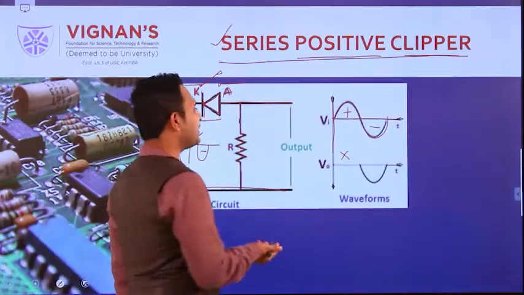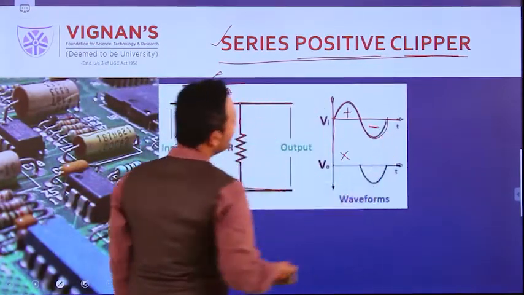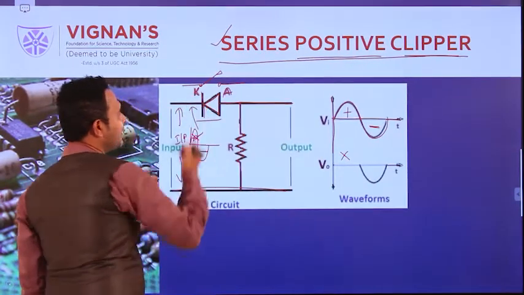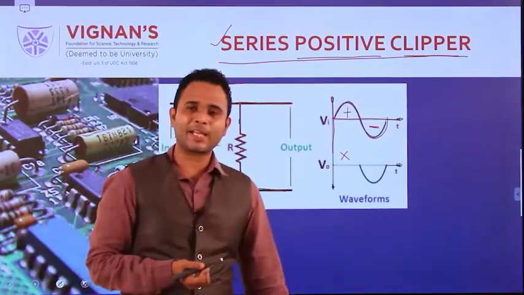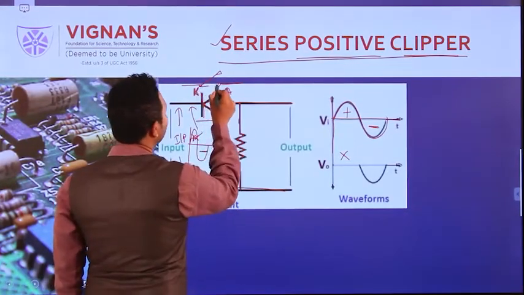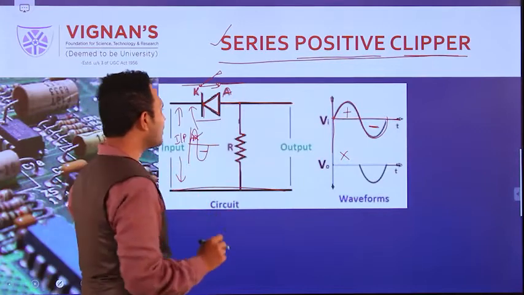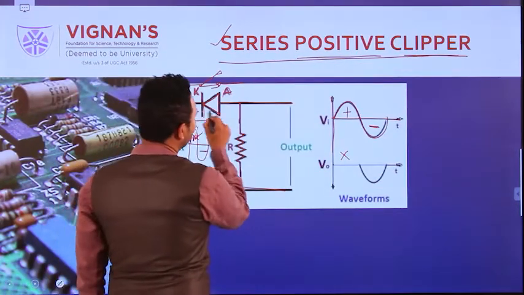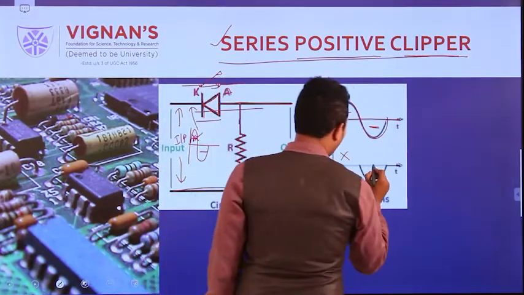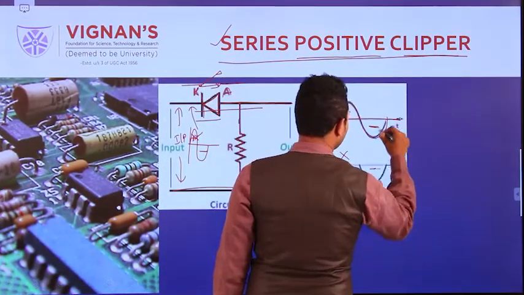What happens at the time of the negative peak? Negative is connected to the cathode, which means the diode is forward biased. In forward bias, the diode is a closed switch, so the negative peak flows to the output side. At the output we get the negative peak. That's why we name this the positive clipper: the positive peak is suppressed and only the negative peak comes at the output side.